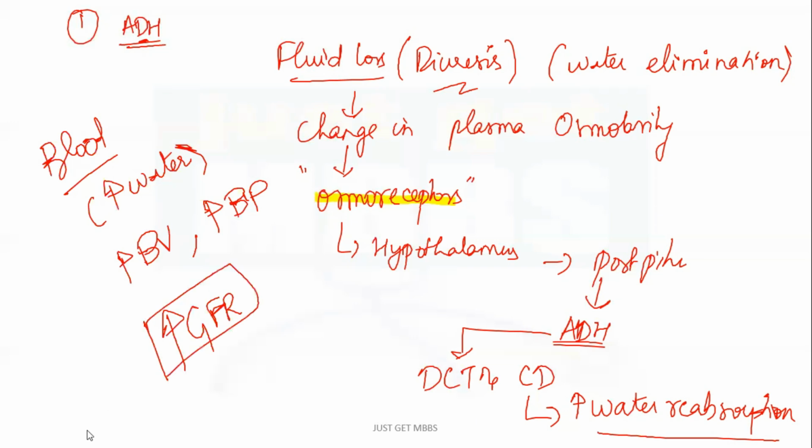One thing that is important for your NEET exam will be the main role of ADH. It acts on the distal convoluted tubules and the collecting ducts, and it is going to increase water reabsorption. As a result, there is increase in blood volume, increase in BP and thus the GFR. This is the first thing that you must know with respect to ADH. Okay, now let us talk about the next stimulus, that is from your juxtaglomerular apparatus.